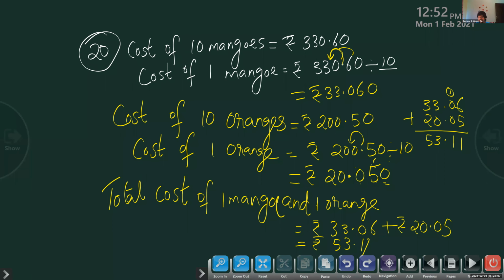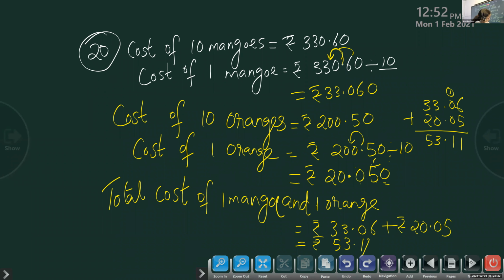For the total cost of 10 mangoes and 10 oranges, we can multiply the total cost of 1 mango and 1 orange with 10. That's also possible. That is also good. So children, in this question we can multiply or divide. Ma'am, the 21st question is finished.